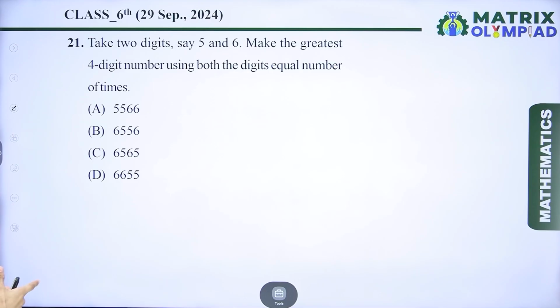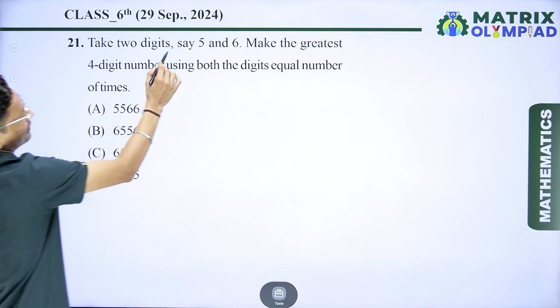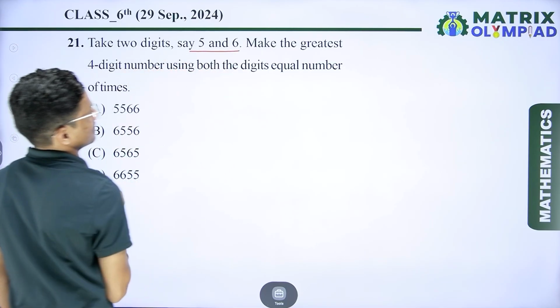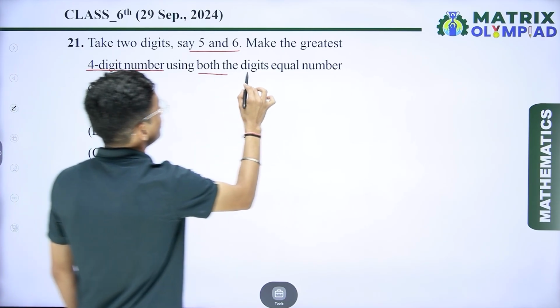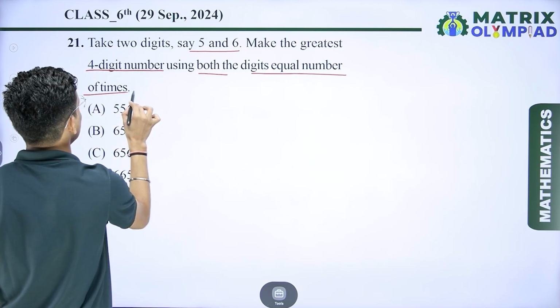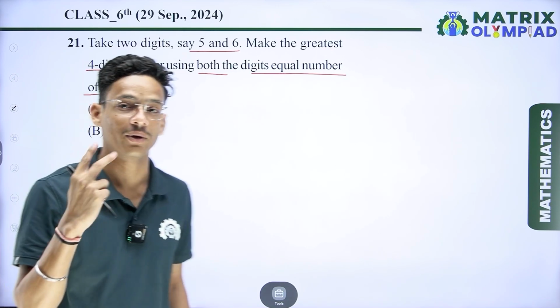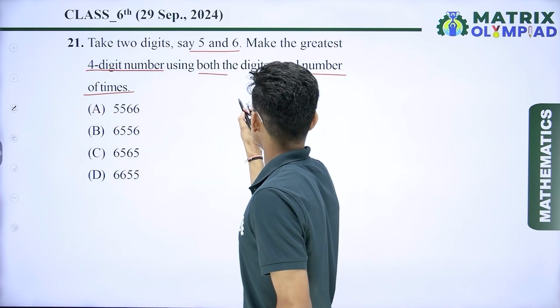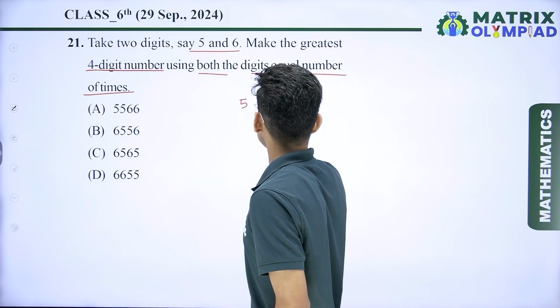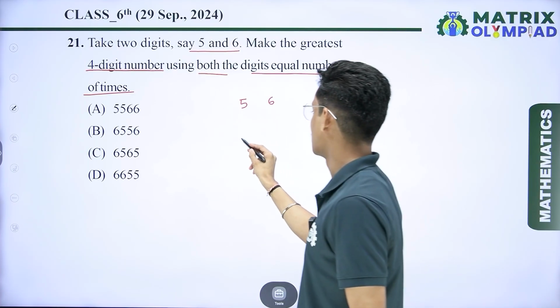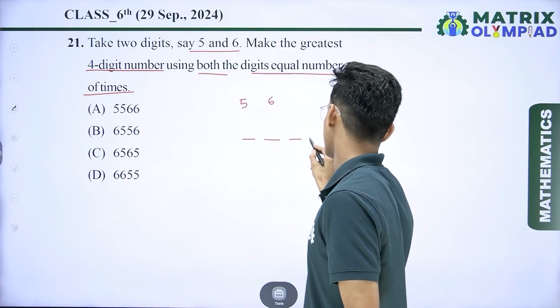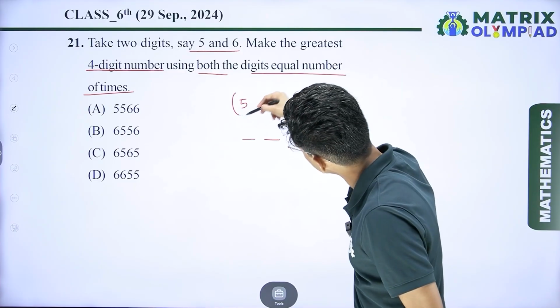So first question is: take two digits, say 5 and 6. Make the greatest 4-digit number using both digits an equal number of times. So here we are given two digits, one is 5 and another one is 6. From these two digits we have to make a 4-digit number, meaning each digit repeats 2 times.